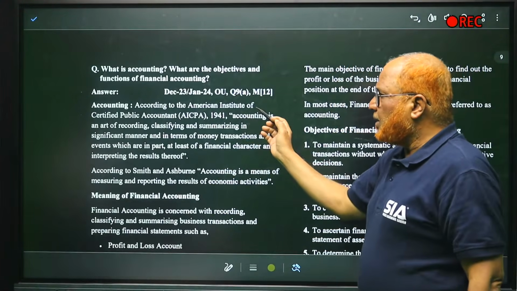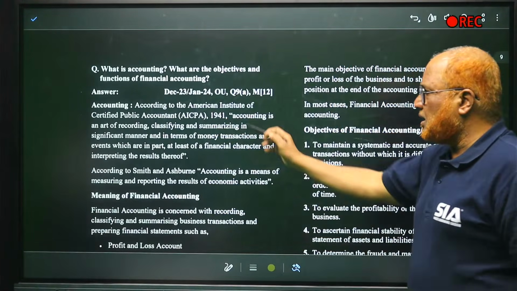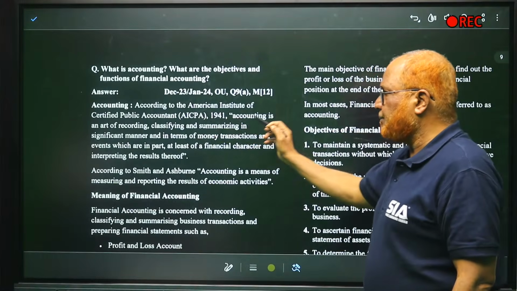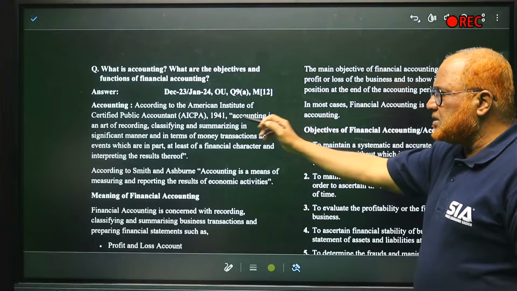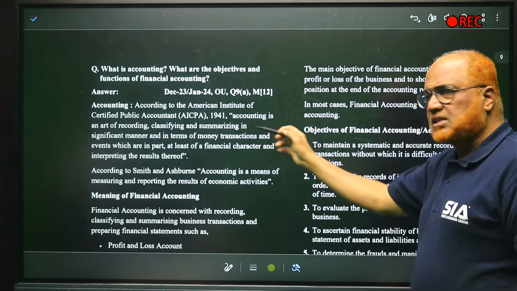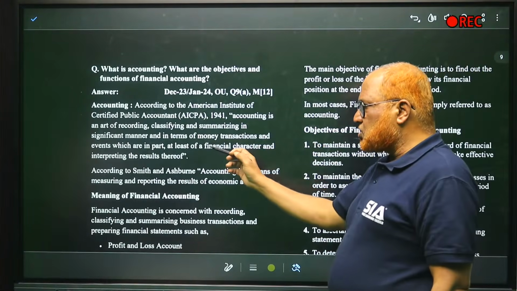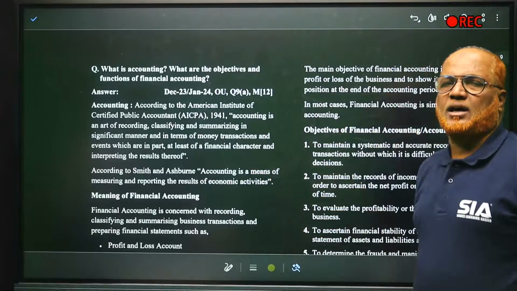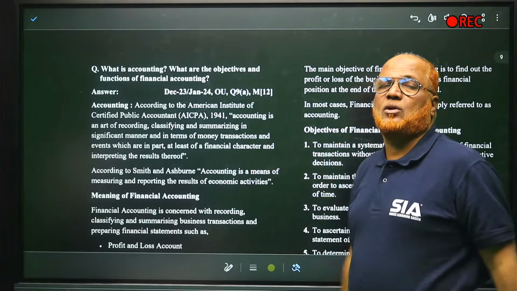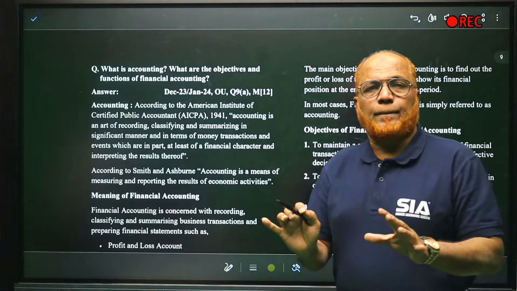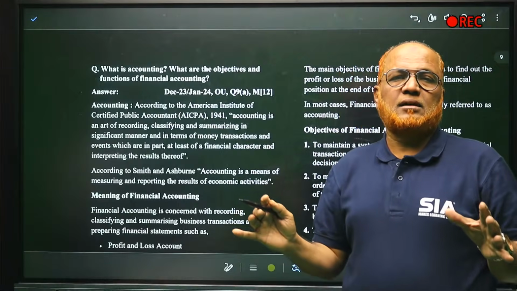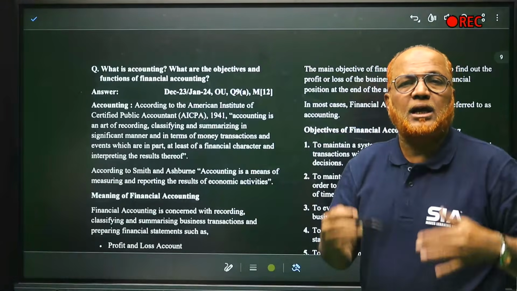The American Institute of Certified Public Accountants, AICPA, 1941, said accounting is an art of recording, classifying, summarizing in a significant manner and in terms of money, transactions and events that are in part at least of a financial character, and interpreting the result thereof. Not only recording, but making the analysis and the interpretation.